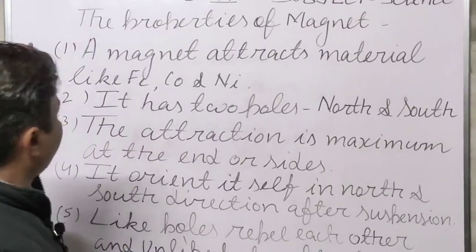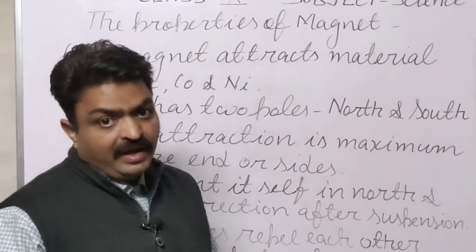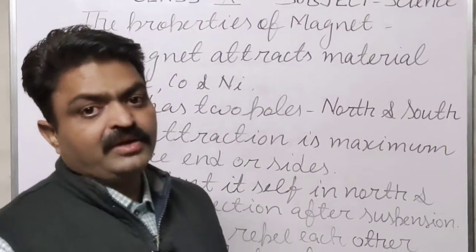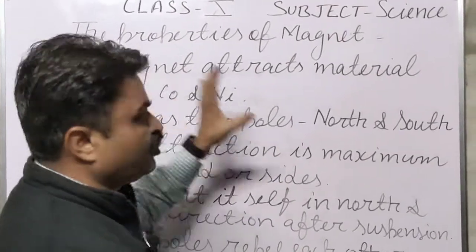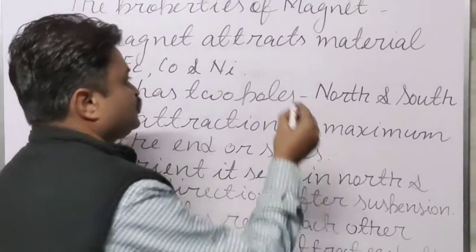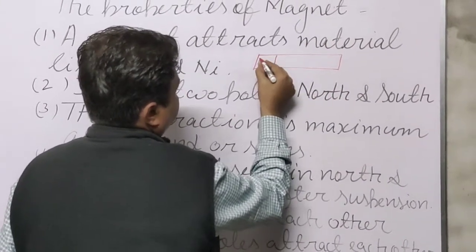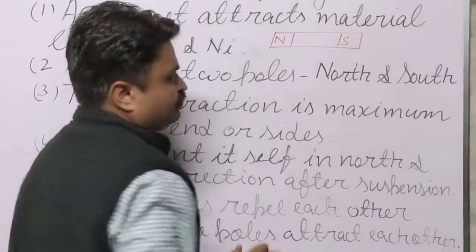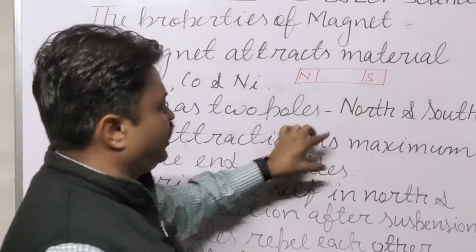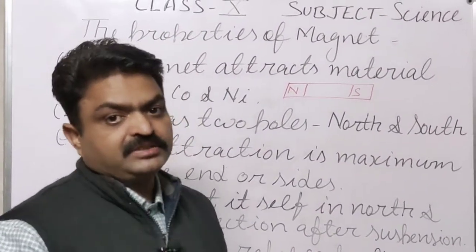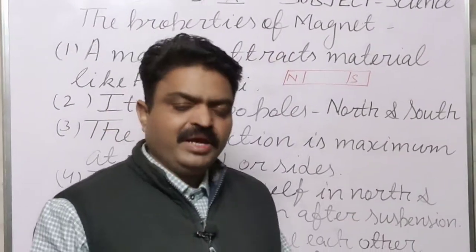The first property is that a magnet attracts materials like iron, cobalt and nickel, and it can also attract or repel another magnet. It has two poles, north pole and south pole. Here I am making a bar magnet, and it has two poles, north and south. The force of attraction or repulsion is maximum at the ends of the magnet.